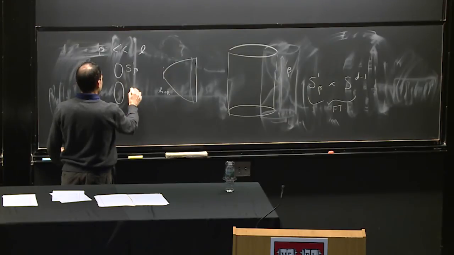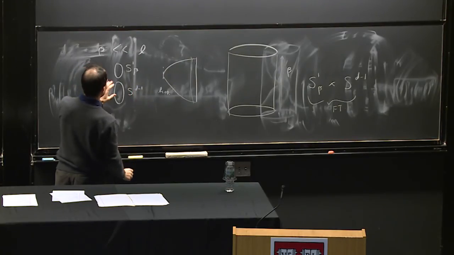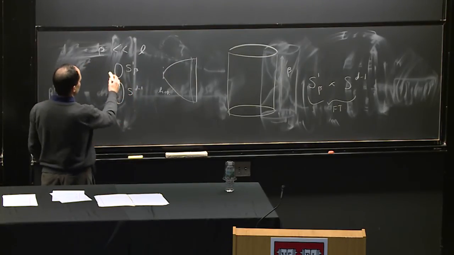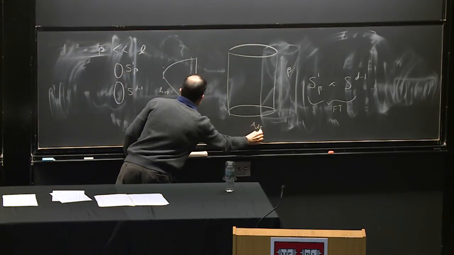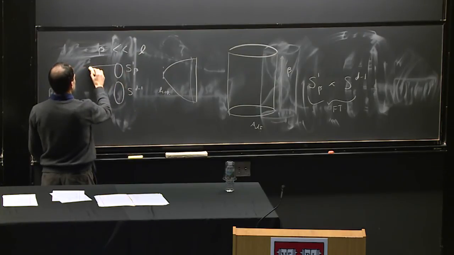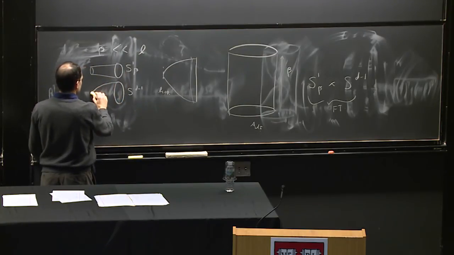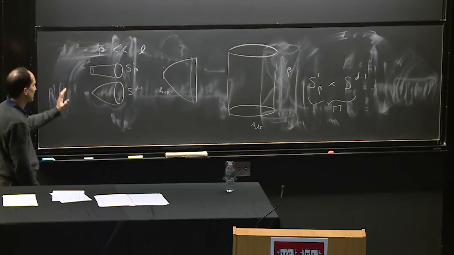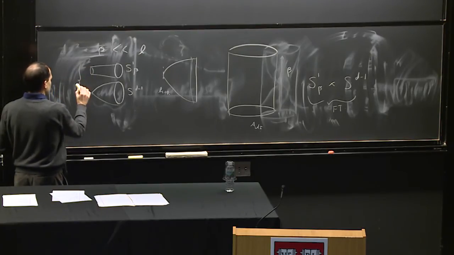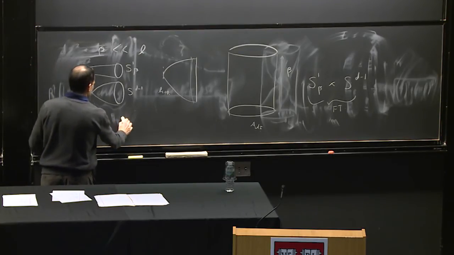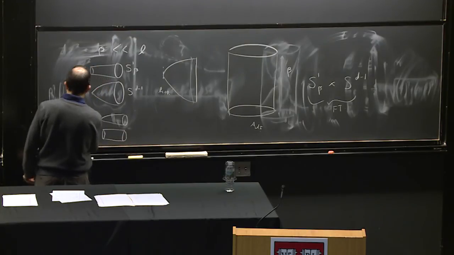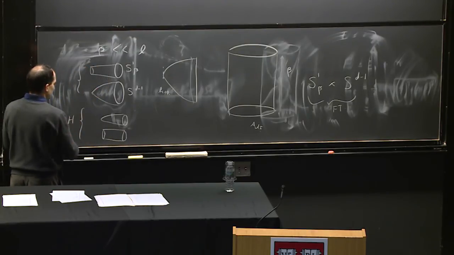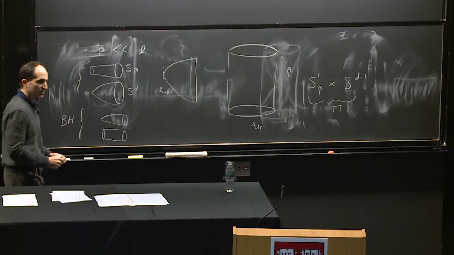So we have an S^(d-1) on the boundary, and there are two ways of filling this in. One is the thermal AdS solution, where this circle does not shrink, but this sphere shrinks in a smooth way. That's one configuration. And there is another possibility, where the circle shrinks in a smooth way and the sphere does not shrink, and this corresponds to the black hole. Okay? So two different topologies in the interior.